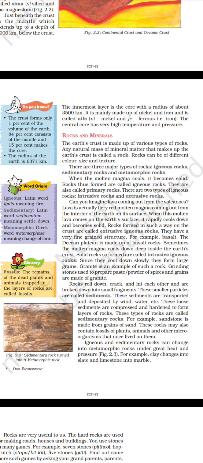Igneous and sedimentary rocks can change into metamorphic rocks under great heat and pressure. Take a look at figure 2.3. For example, clay changes into slate and limestone into marble.